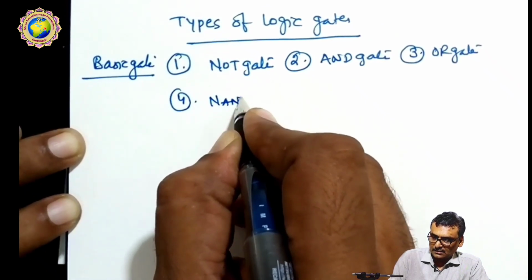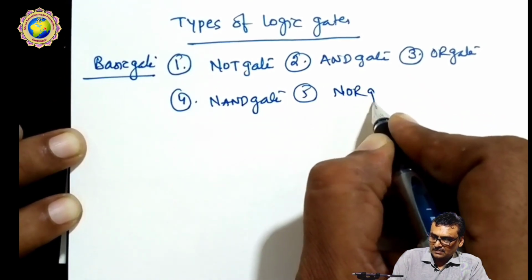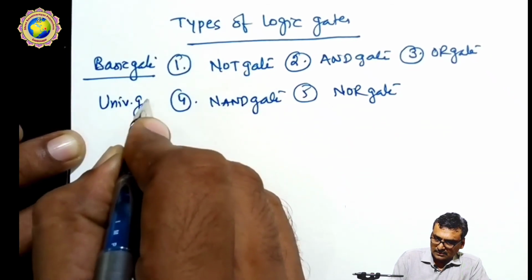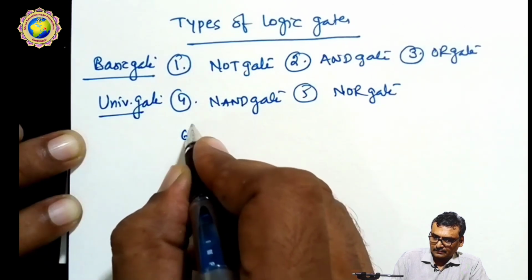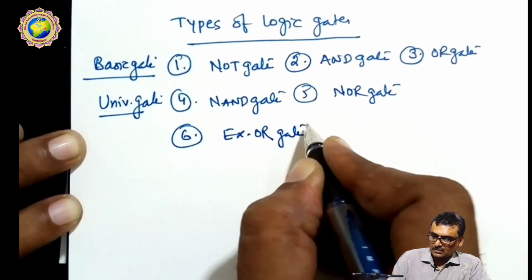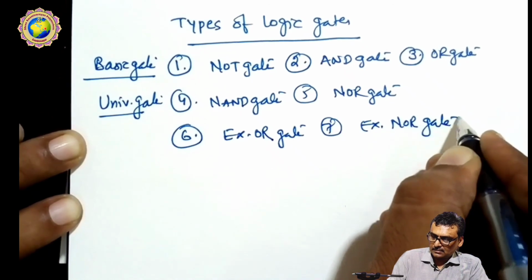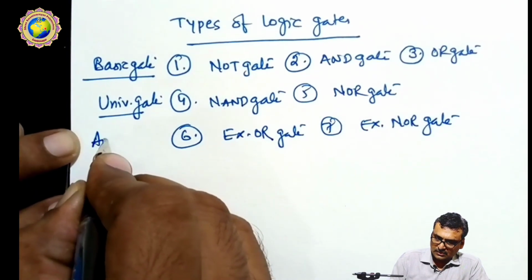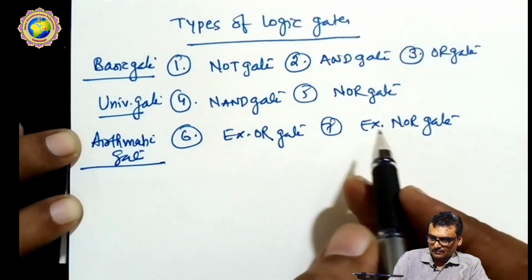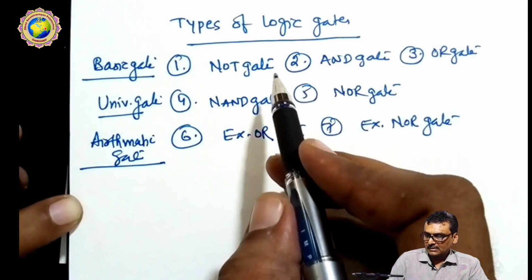The fourth one is the NAND gate, and the fifth one is the NOR gate. These 2 gates are called universal gates, and the sixth one is the XOR gate and the XNOR gate. These 2 gates are called arithmetic gates. Okay. So these 7 gates we have to discuss one by one in depth.